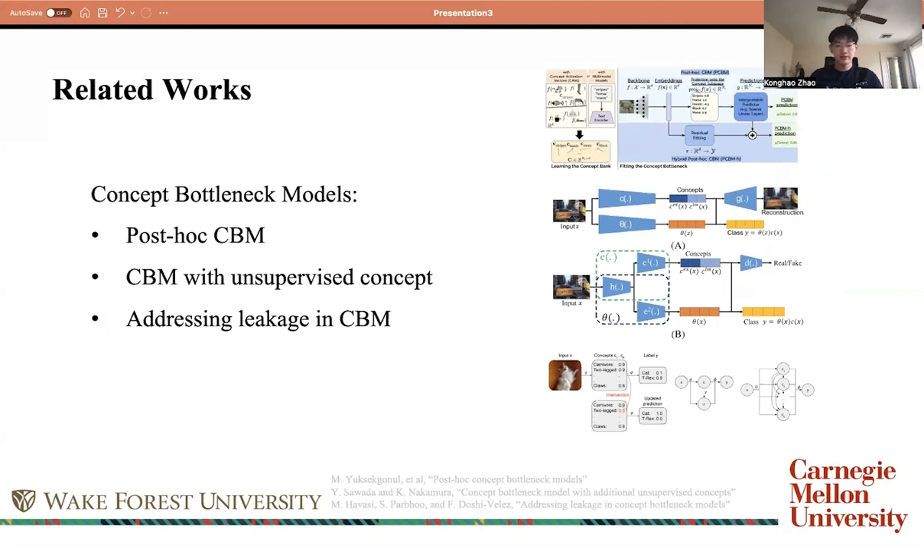Also, recent studies about concept bottleneck models try to improve on the limitations of the original proposed concept bottleneck models. The post-hoc concept bottleneck model addresses the lack of highly densely annotated datasets. And the concept bottleneck model with unsupervised concepts addresses the problem of lack of sufficient concept size. And there is a study that addresses the leakage problem in concept bottleneck models to improve the interpretability.